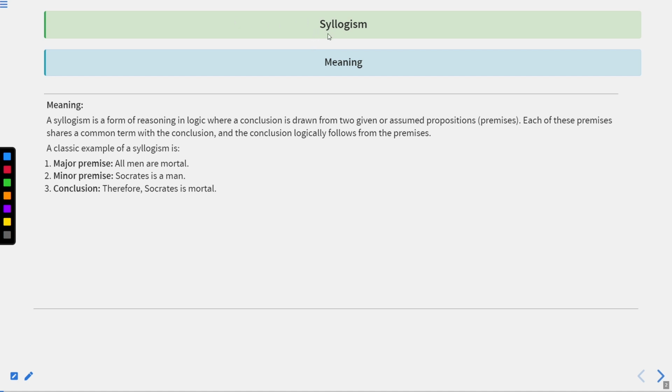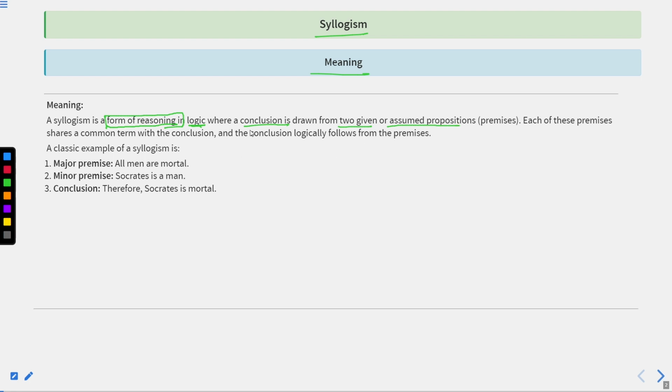So as you all know, this is syllogism topic which we are going to discuss. We are going to have a quick revision of all those things that we have studied. We have studied about the meaning. A syllogism is a form of reasoning. Okay, so what is syllogism? It is a form of reasoning. Certain times, although this will not be asked in your competitive examination, that what exactly is syllogism, but you should know, so that at least you can interpret what exactly is syllogism whenever somebody asks you the same. Syllogism is nothing but a form of reasoning. So it is a form of reasoning in logic where a conclusion is drawn from two given or assumed propositions.